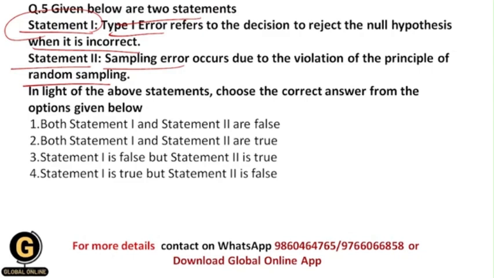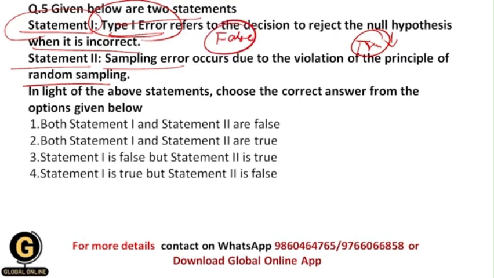So basically, as we have seen earlier in this video, type 1 error, what is that? This refers to the decision that we are going to reject the null hypothesis when it is basically true or correct. But exactly the opposite is given in this statement, and that's why this statement becomes false.